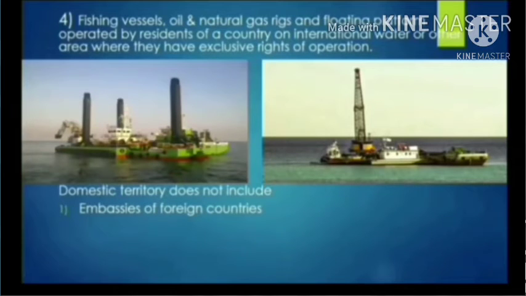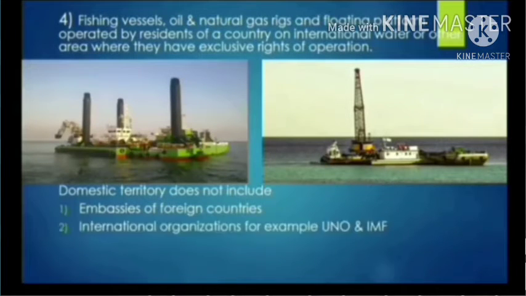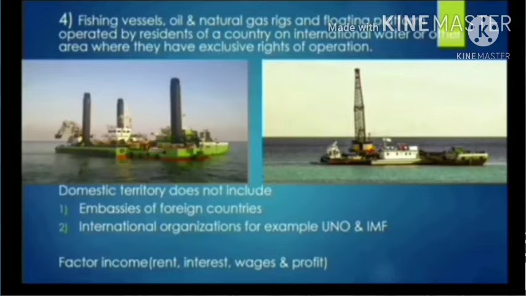There are a few examples that are not included in our domestic territory. Embassies of foreign countries are not part of our domestic territory. Suppose the embassy of the USA is situated in India; this is part of the USA's domestic territory, not India's. International organizations are also not included in our domestic territory. Any office or headquarters of an international organization situated in our country is not part of our domestic territory.